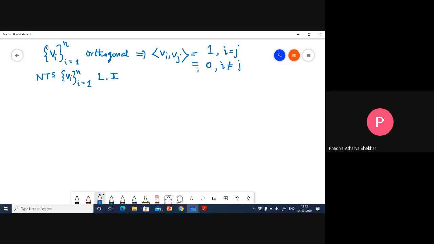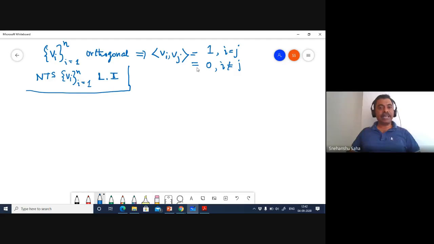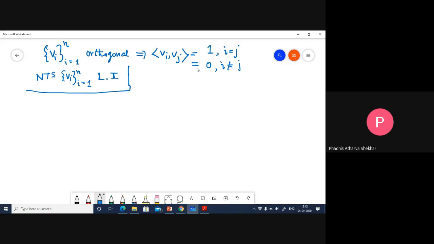Excuse me, sir. Yes. Could you repeat the question once? We're trying to prove if the vectors are if there is a set of vectors are orthogonal, then they're linearly independent. Right. Thank you, sir.